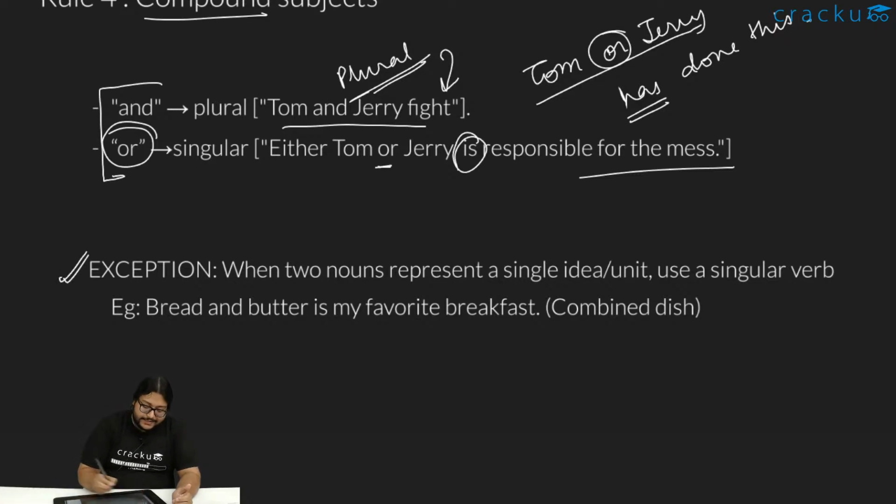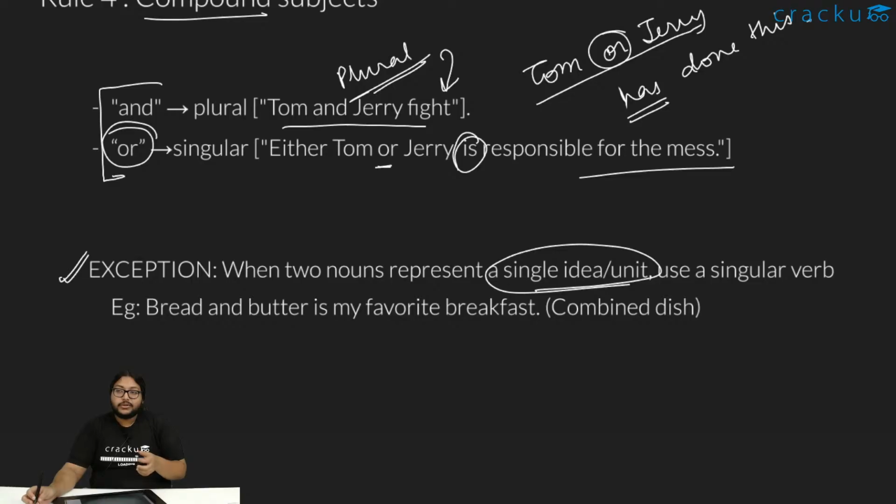There is, however, an exception to this rule. When two nouns represent a single idea, a singular verb is used. Like when we say bread and butter, we don't mean bread and butter separately, based on context. Like see, bread and butter is my favorite breakfast. Bread and butter here refers to one dish, right? Bread butter ek saath mein laga ke you're putting it together and you're giving it. So that is a compound. It becomes a single unit.